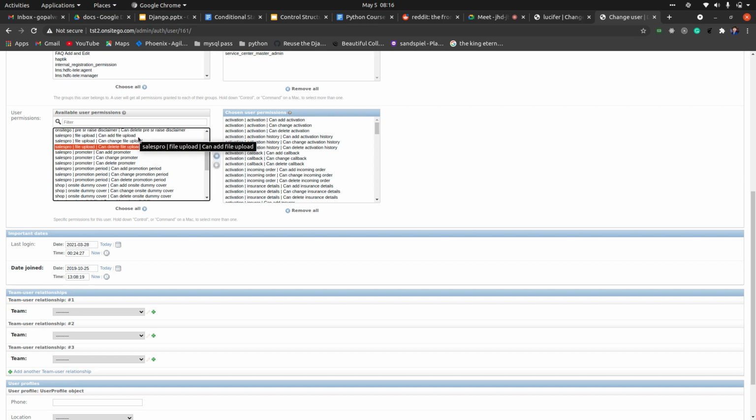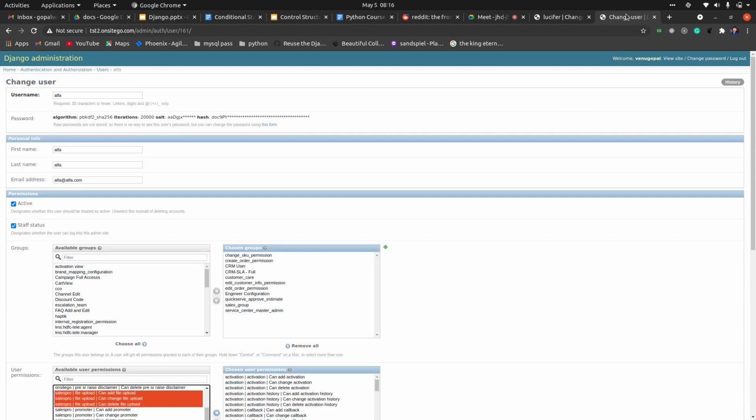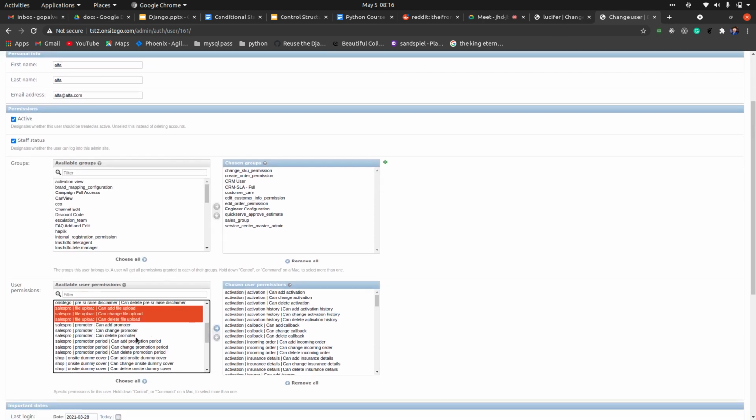Similarly we have can add post, can change post, can delete post. If you give these three permissions, then only he will have access to the post model. He can open the values and he can delete or change the values. If any user does not have these permissions, he will not see the post model that we have added into admin. So this is how you give permissions to users.